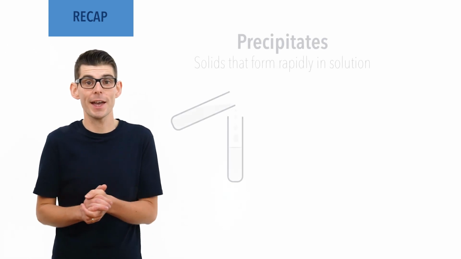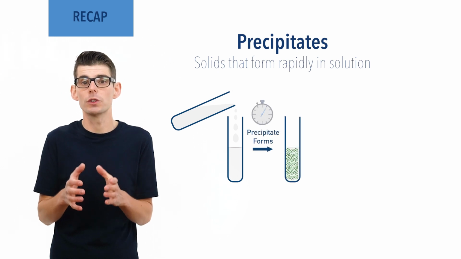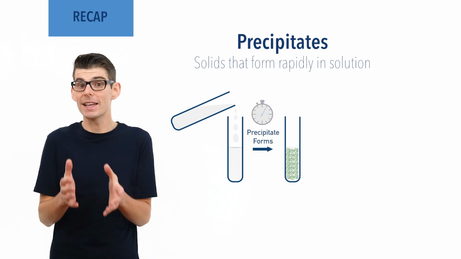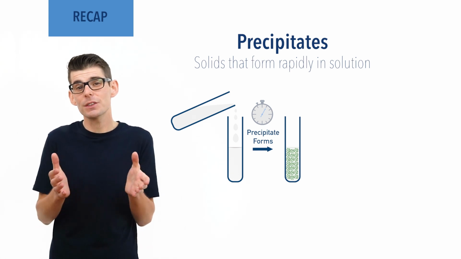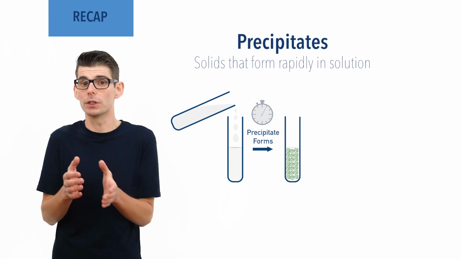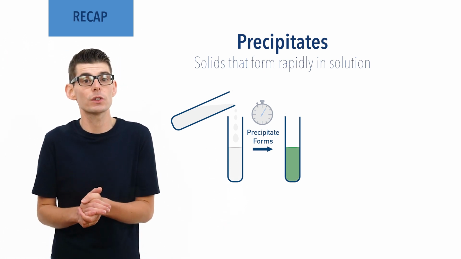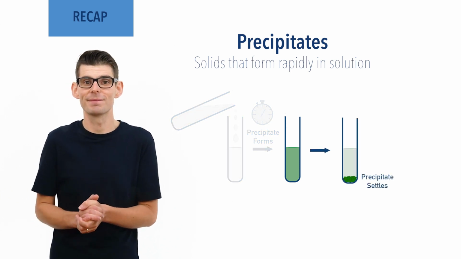Precipitates are solids that form rapidly in aqueous reactions. As they form very quickly, they don't have a chance to all join together and form one big solid. Instead, lots of small solid particles are produced. At first, this can make a solution look coloured. However, if left to settle, the precipitate solids will end up at the bottom of the solution due to their density. Recap done? Let's go.